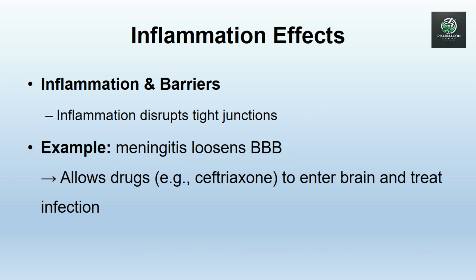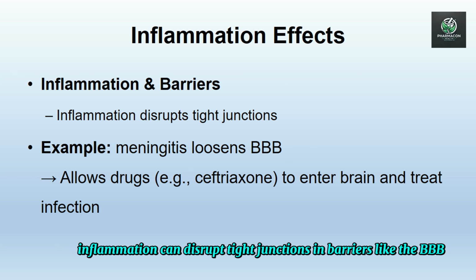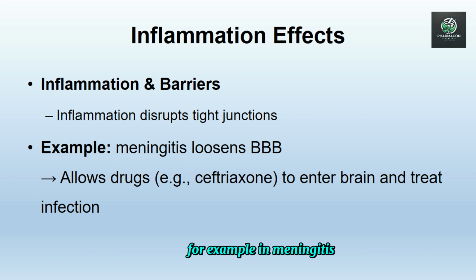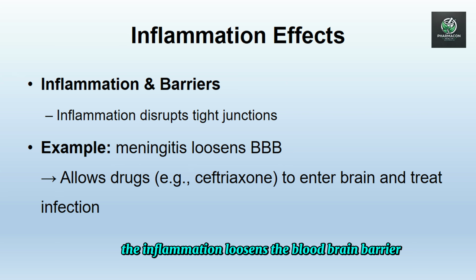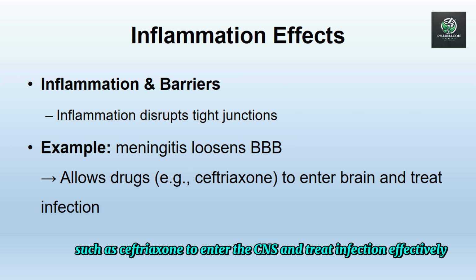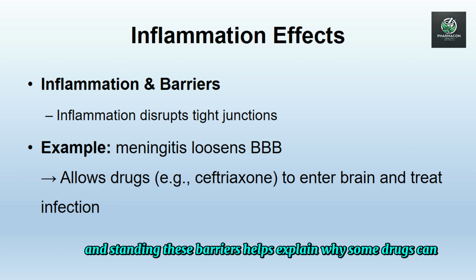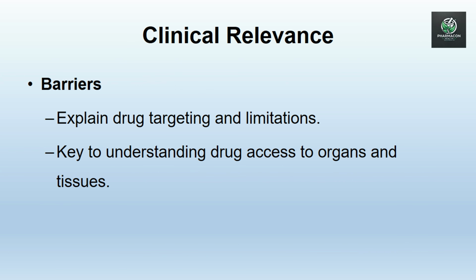Inflammation effects. Inflammation can disrupt tight junctions in barriers like the BBB. For example, in meningitis, the inflammation loosens the blood-brain barrier, allowing drugs that normally cannot penetrate, such as ceftriaxone, to enter the CNS and treat infection effectively. Understanding these barriers helps explain why some drugs can or cannot reach certain tissues, influencing their clinical use.